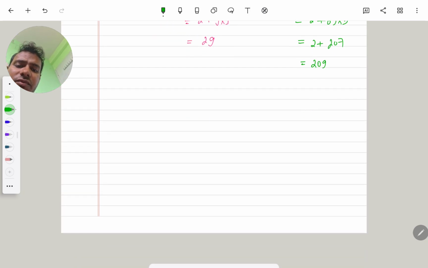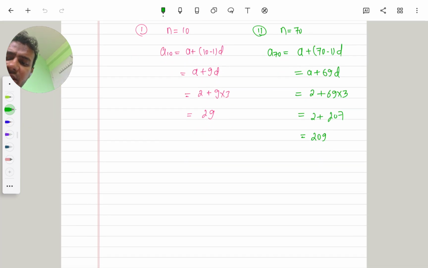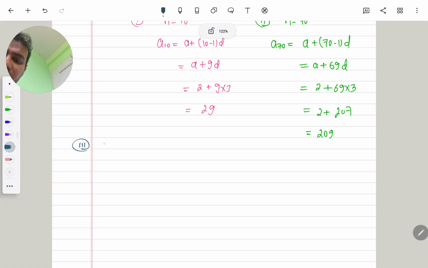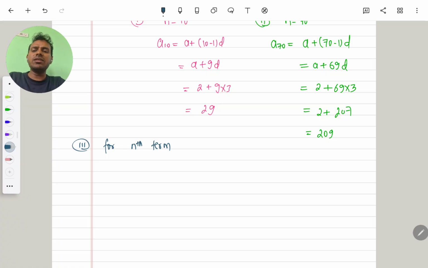Now, the nth term. In any kind of sequence, suppose we have to find the nth term. For the nth term, we substitute only the values of A and D, not n, because the nth term represents the general term, the formula for the given AP.